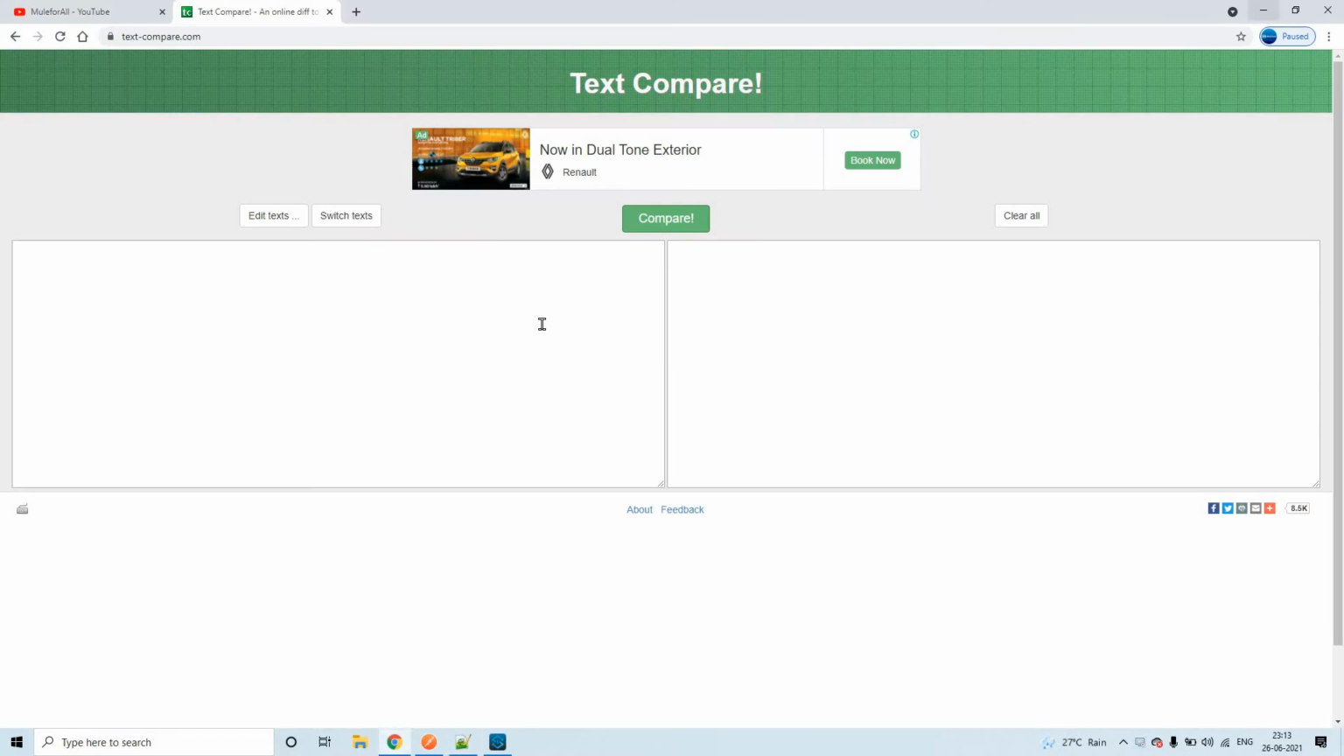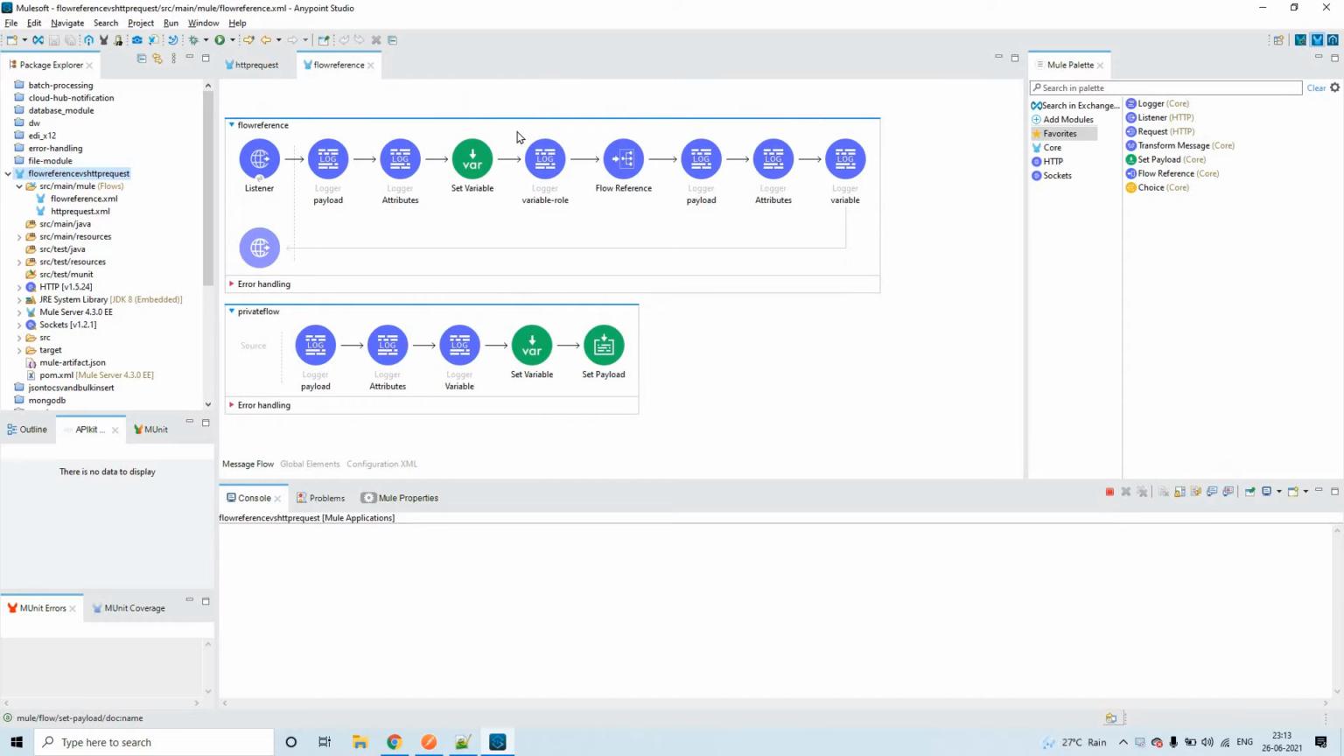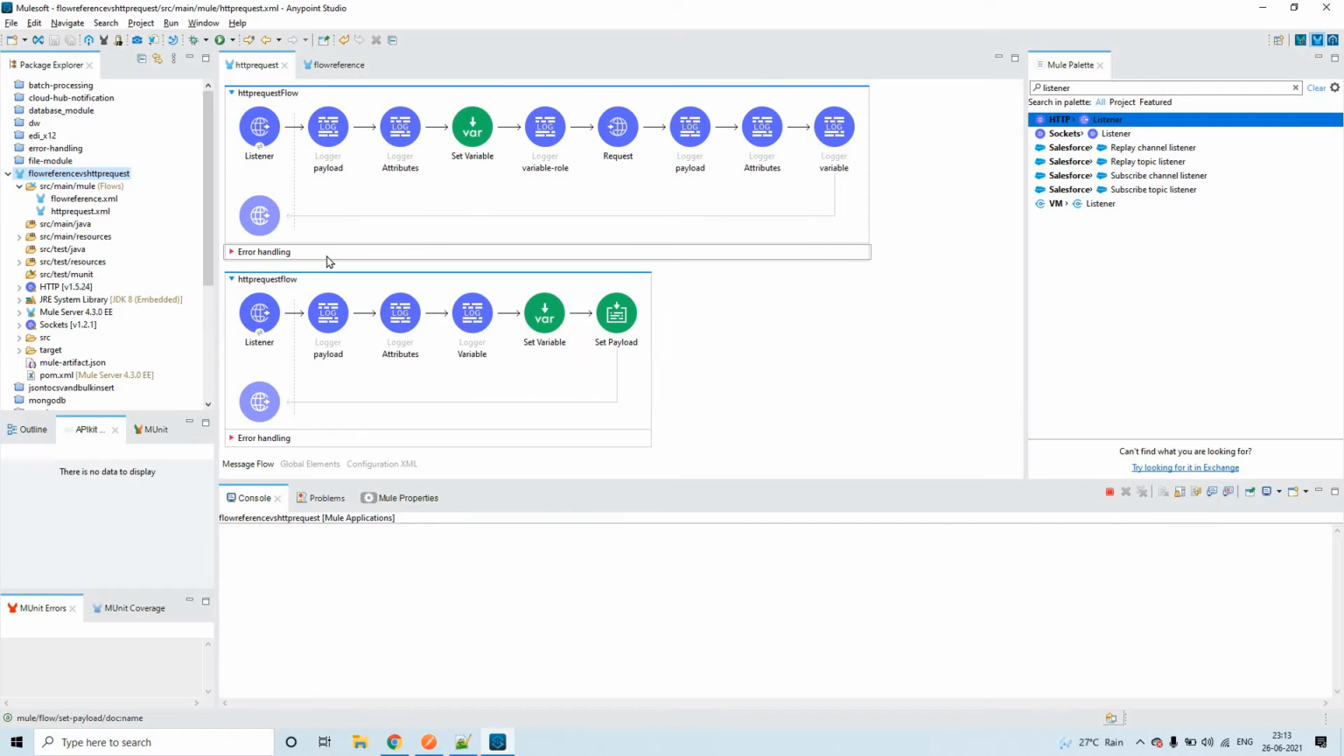So I have created one simple project, and in this particular flow we'll be seeing the propagation of the payloads, variables and attributes to the child flow or the private flow through flow reference, and also the same through HTTP request. There are a few differences and also similarities between the propagations of these three entities through HTTP request and through flow reference. So we'll see that.